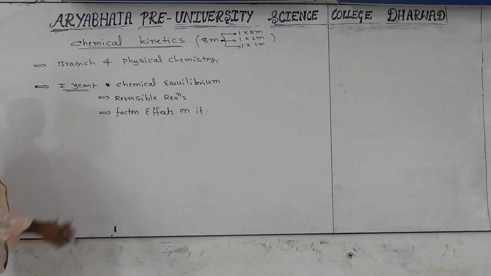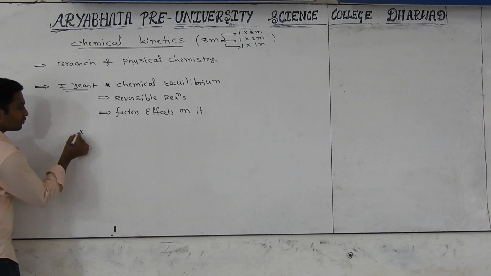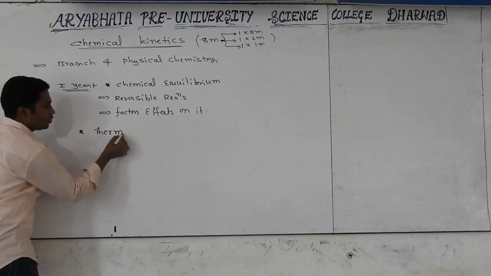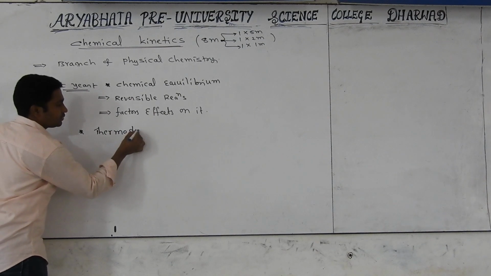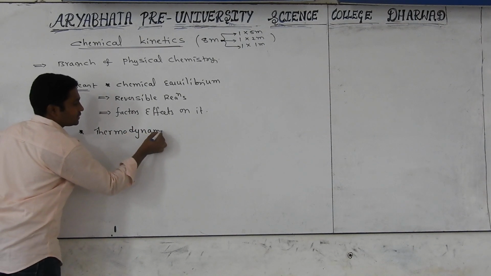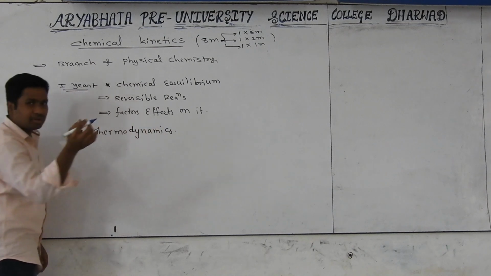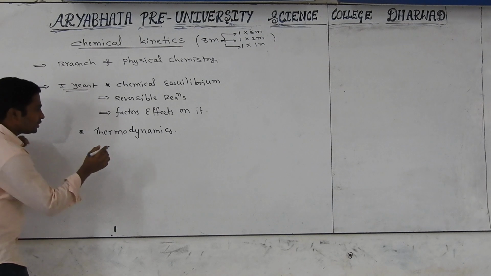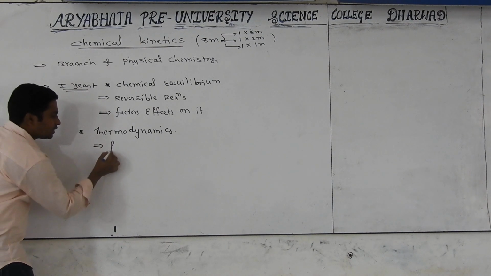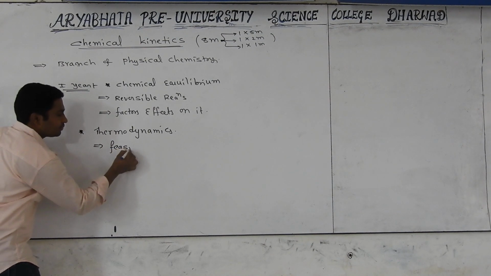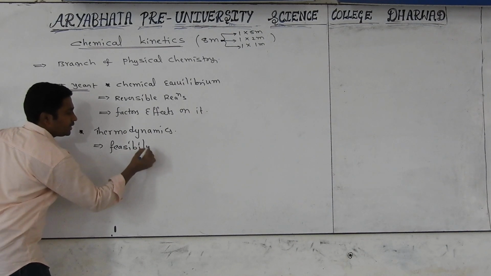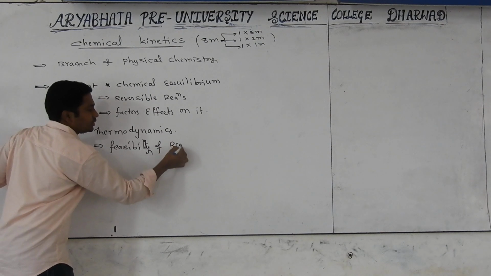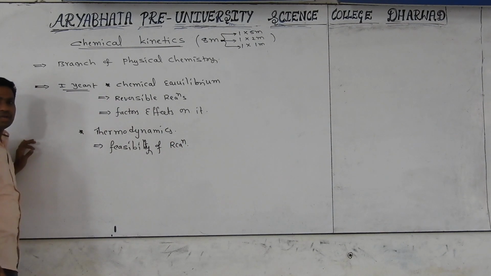One more topic under first year physical chemistry is thermodynamics. From this, important questions are asked in competitive exams. What is the use of thermodynamics? Thermodynamics explains the feasibility of the reaction. What is the meaning of feasibility of a reaction?